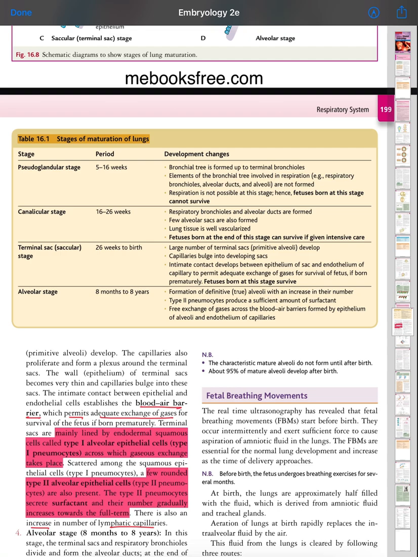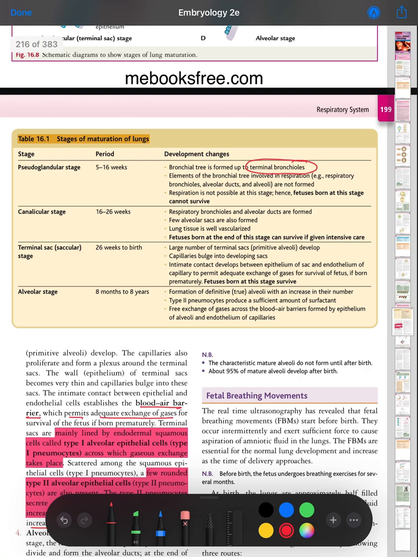Pseudoglandular stage, 5 to 16 weeks: the bronchial tree is formed up to the terminal bronchiole. Elements of the bronchial tree involved in respiration, for example the respiratory bronchiole, alveolar duct, and alveoli, are not formed. Respiration is not possible at this stage because only the bronchial tree is formed up to the terminal bronchiole. Only the terminal bronchiole is formed at this stage.